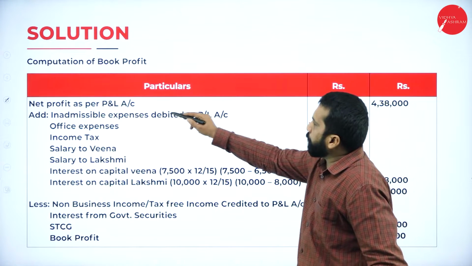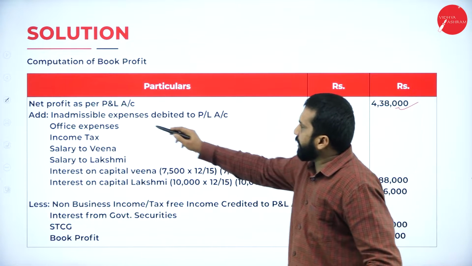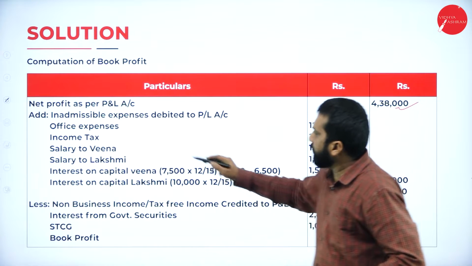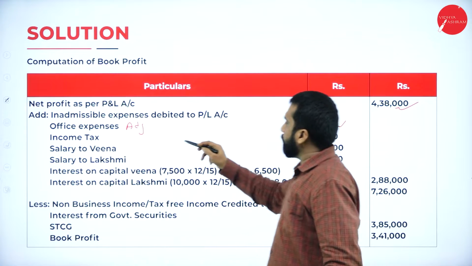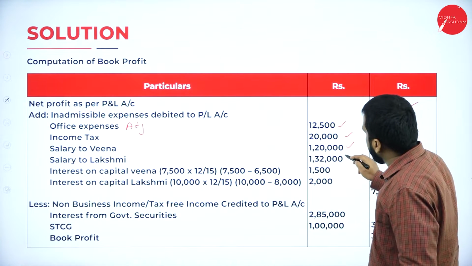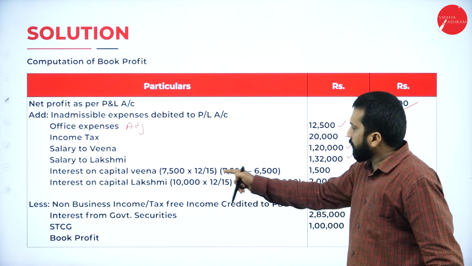Now, net profit as per P&L is 4,38,000. Add inadmissible expenses: office expense 12,500 as per the adjustment, income tax 20,000, salary to Veena, salary to Lakshmi, and interest on capital. As I told you, there are two methods.